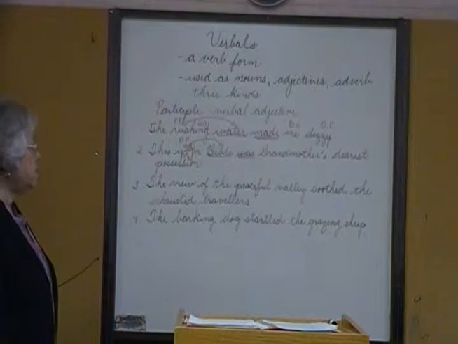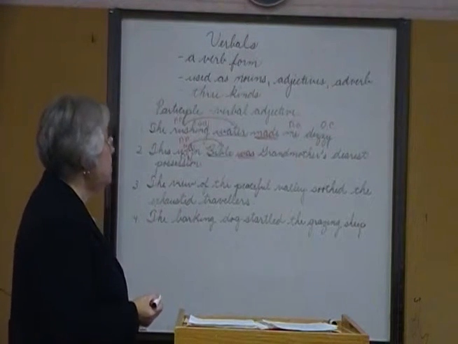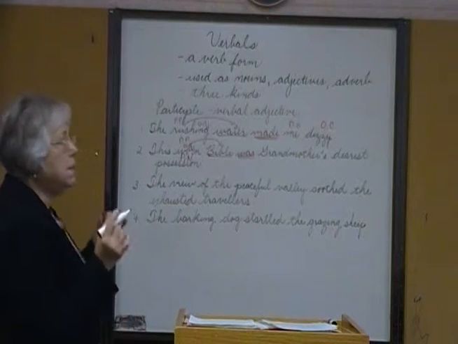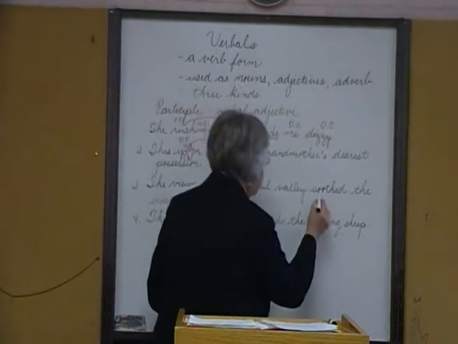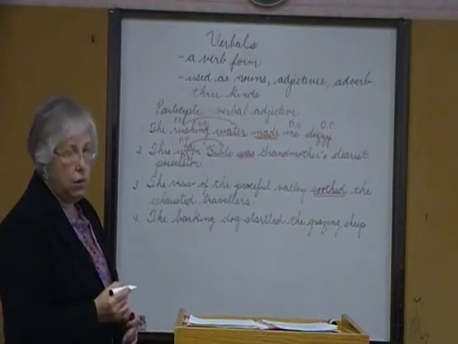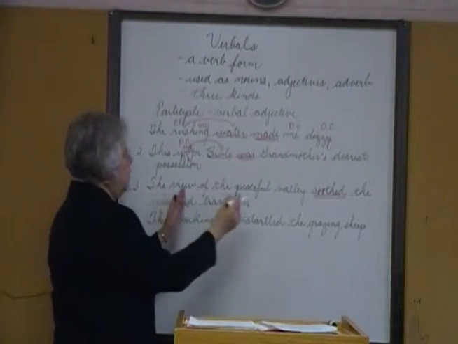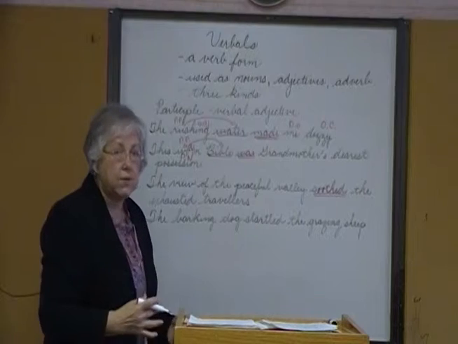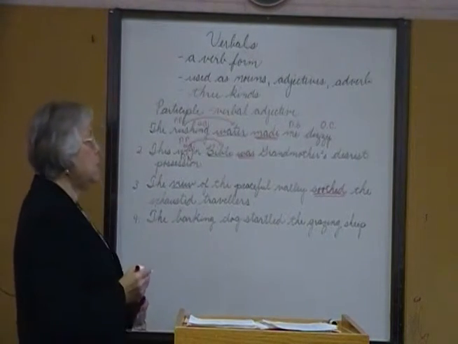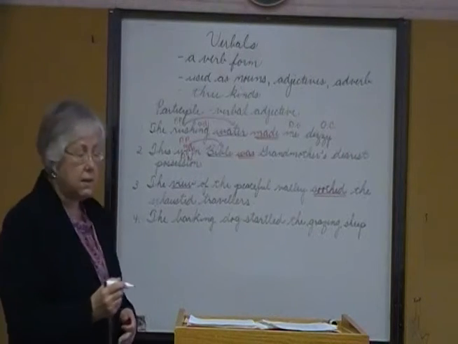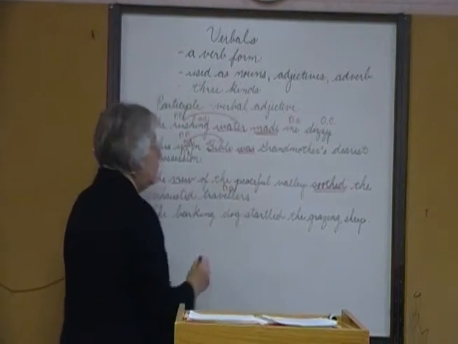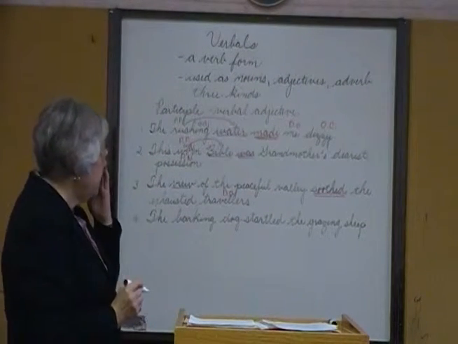All right, number 3. The view of the peaceful valley soothed the exhausted travelers. What is the main verb in the sentence? Soothed, the action. Who or what soothed? Well, be careful, we've got a prepositional phrase. The subject is never found in a prepositional phrase. We have view. View soothed. Whom or what? Travelers. Travelers is your direct object following the action verb soothed.